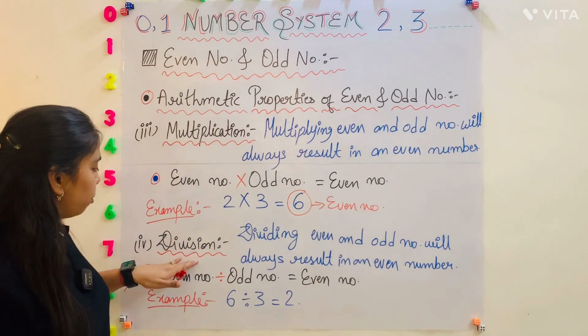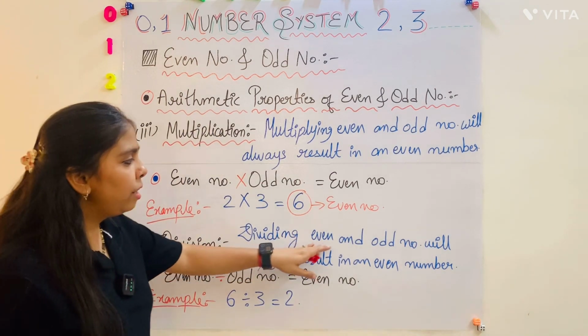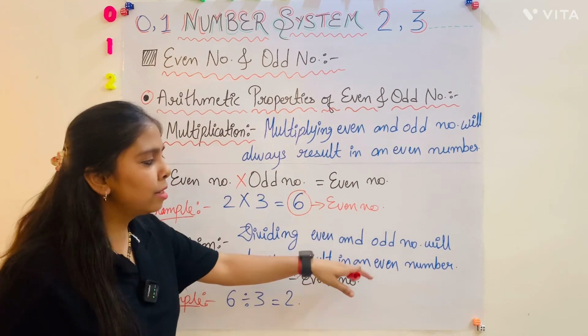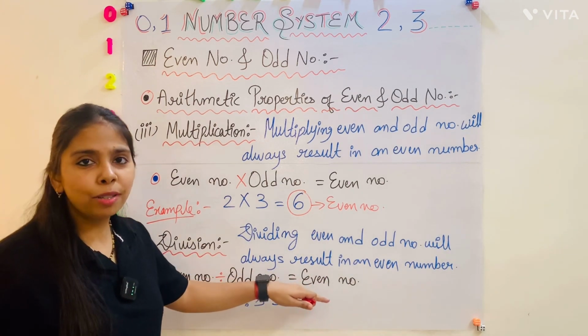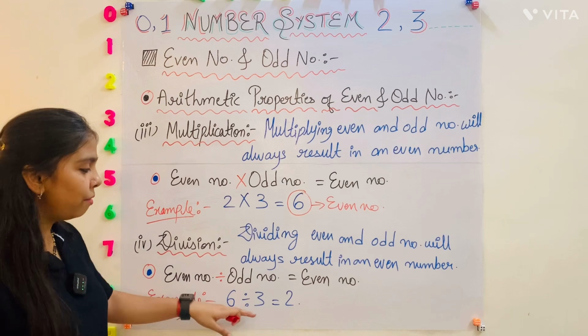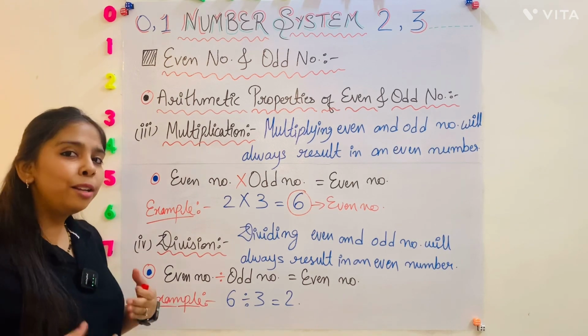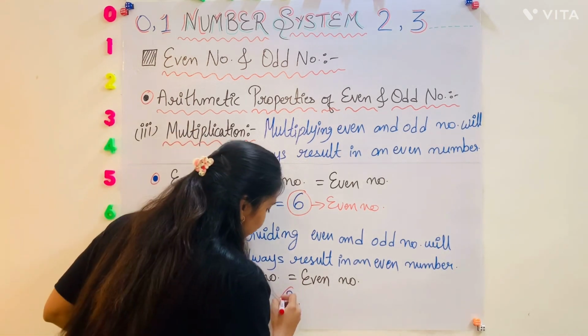Okay. And the fourth one is division. Dividing even and odd numbers will always result in an even number. Like even number divided by odd number is equal to even number. For example, 6 divided by 3 is equal to 2, and 2 is an even number.